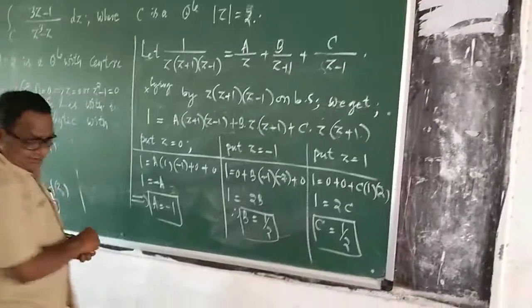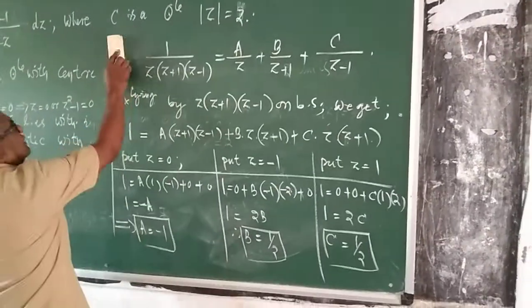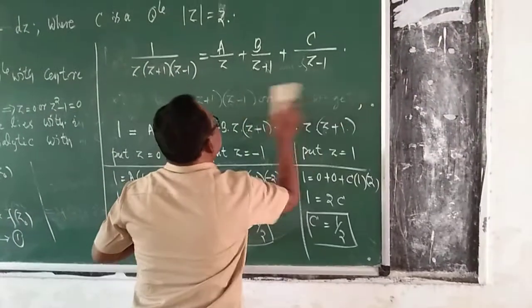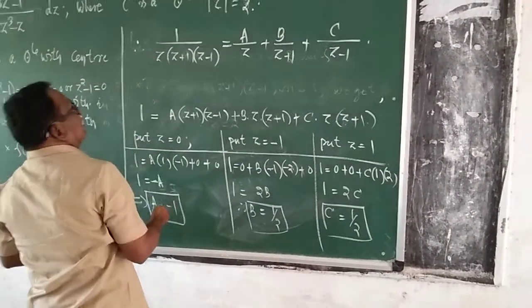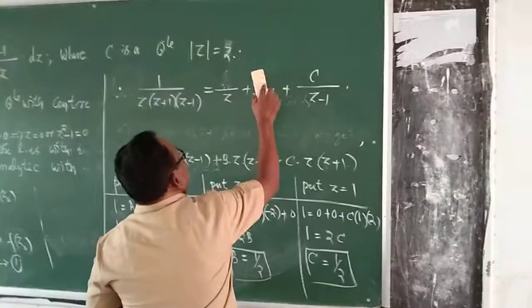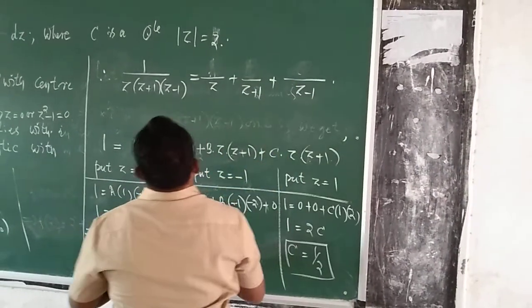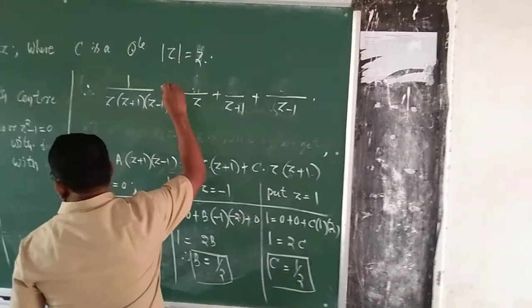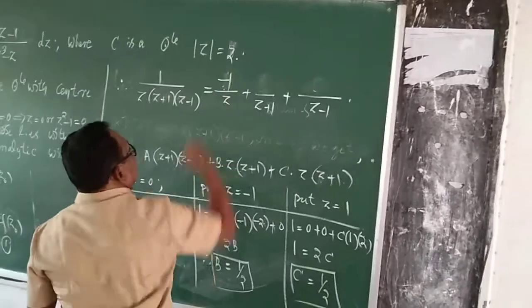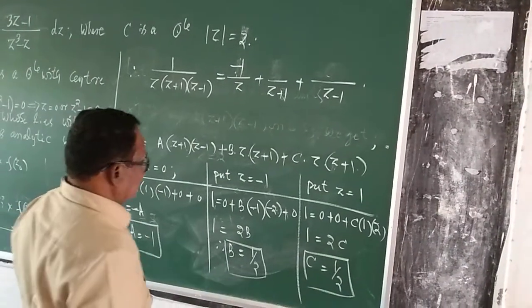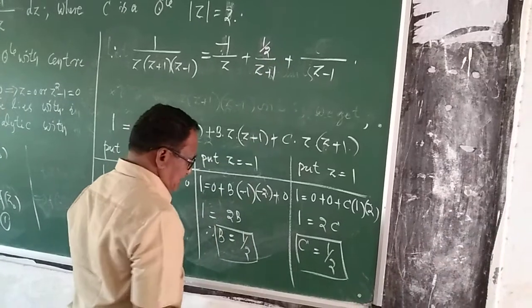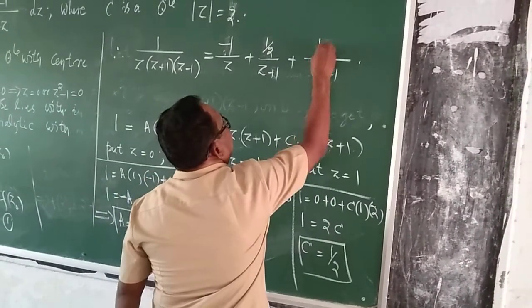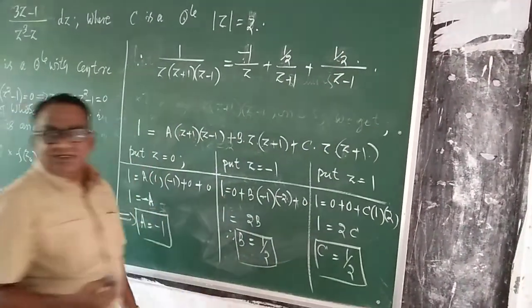Therefore, you can write 1 over z into z plus 1 into z minus 1 as a means minus 1 by z plus b is half divided by z plus 1 plus c is half divided by z minus 1.